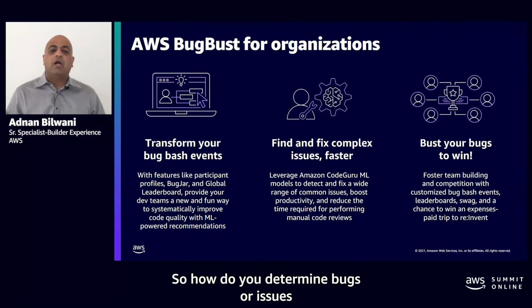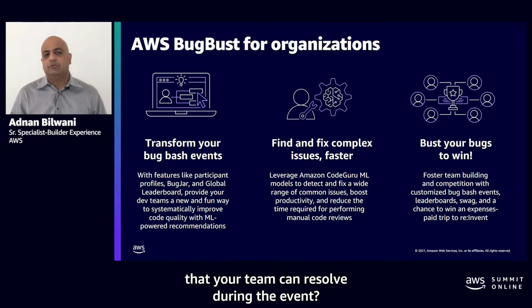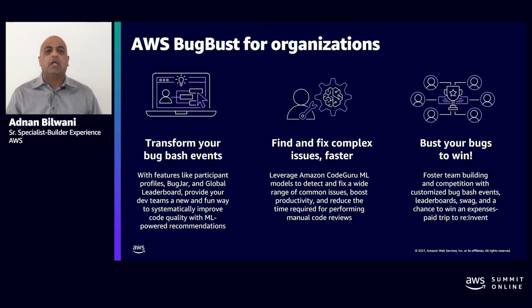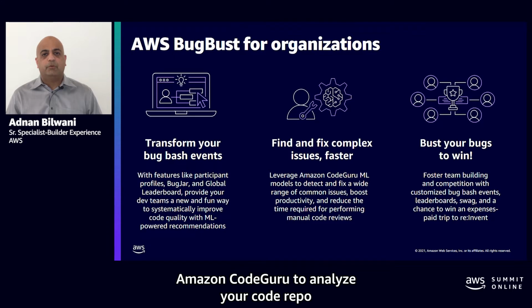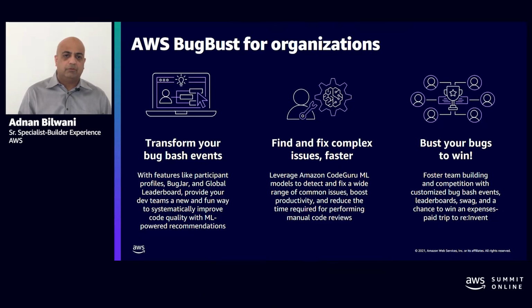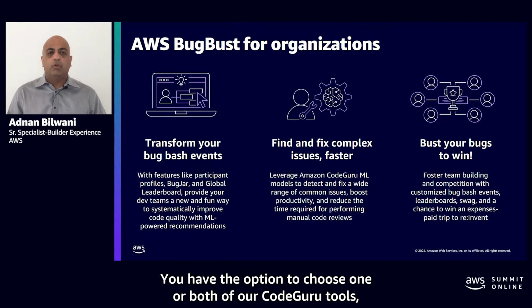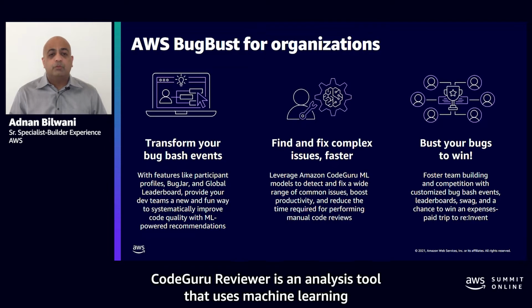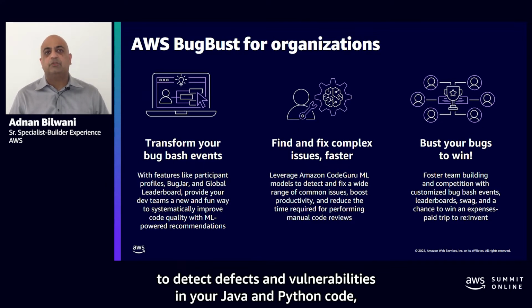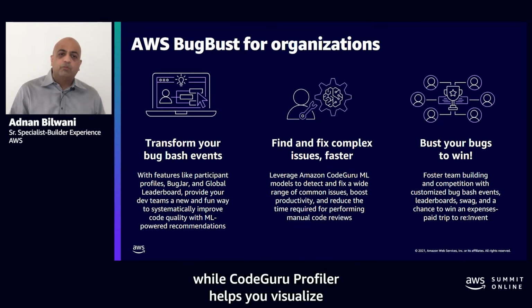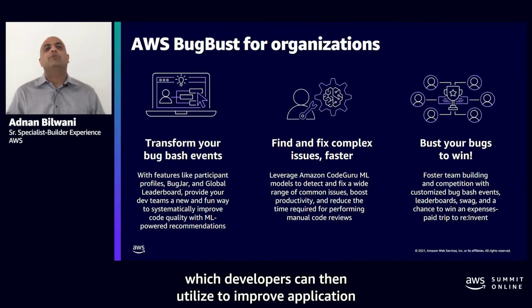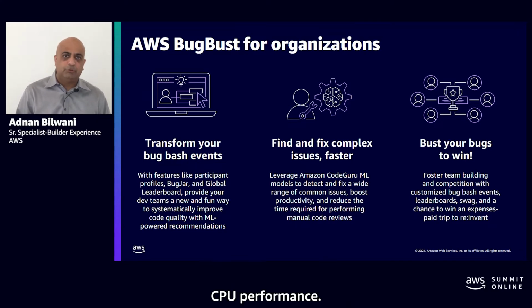So how do you determine bugs or issues that your team can resolve during the event? Well, AWS Bug Bust utilizes our ML-powered service, Amazon CodeGuru, to analyze your code repo and find issues that your team can resolve. You have the option to choose one or both of our CodeGuru tools, CodeGuru Reviewer or CodeGuru Profiler. CodeGuru Reviewer is an analysis tool that uses machine learning to detect defects and vulnerabilities in your Java and Python code, while CodeGuru Profiler helps you visualize and identify your most expensive line of code, which developers can then utilize to improve application CPU performance.